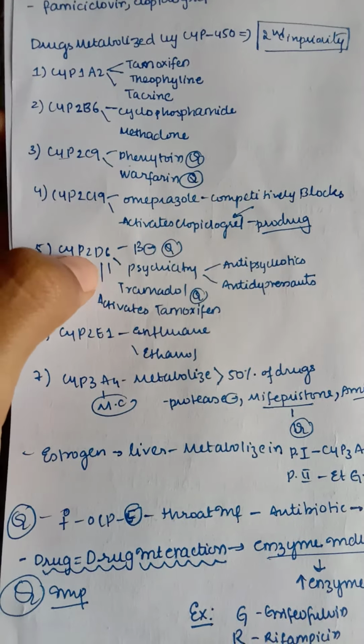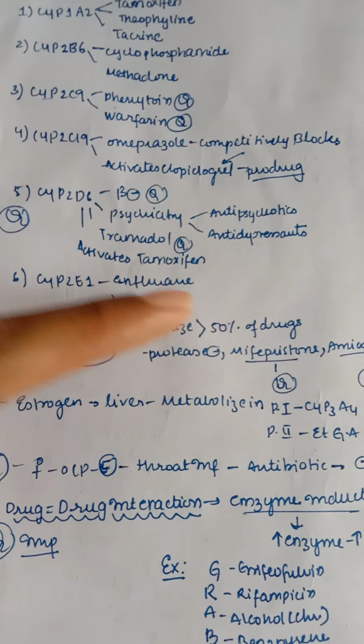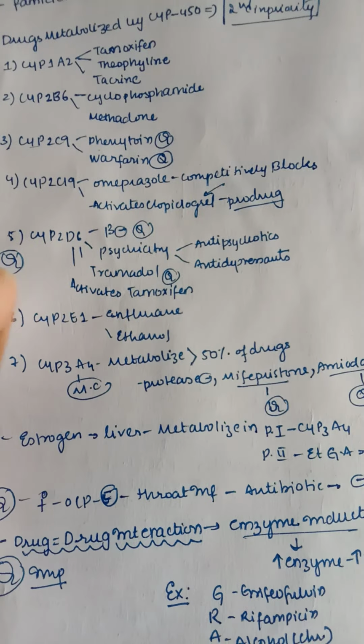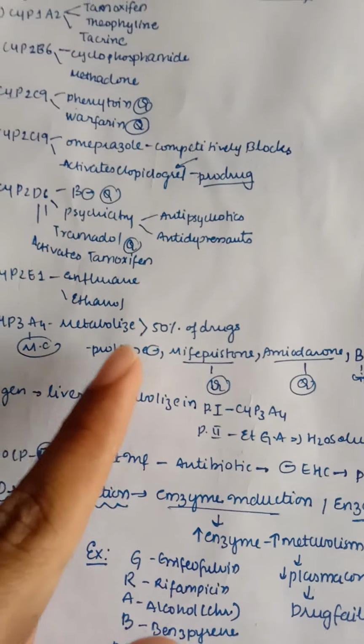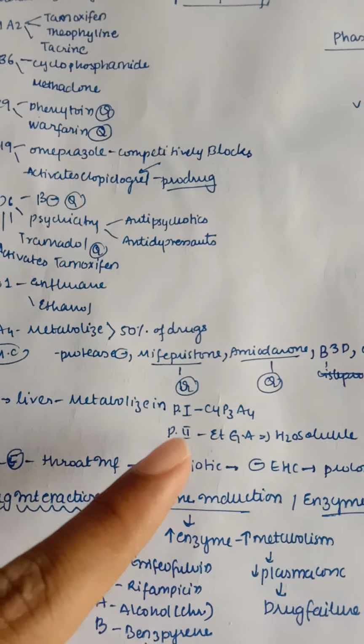Among all these enzymes, the most common one is CYP3A4. It has a high rate of metabolism, metabolizing greater than 50% of drugs. Here there are protease inhibitors, mifepristone, amiodarone, B3, ciprofloxacin, erythromycin, estrogen. So these are examples over here.